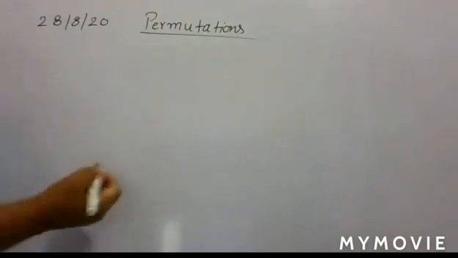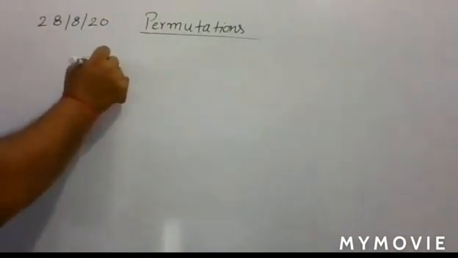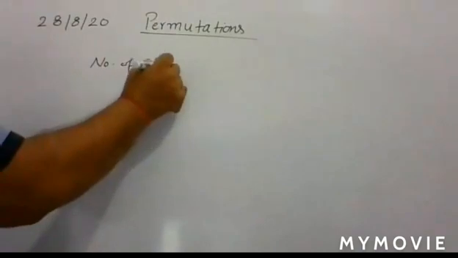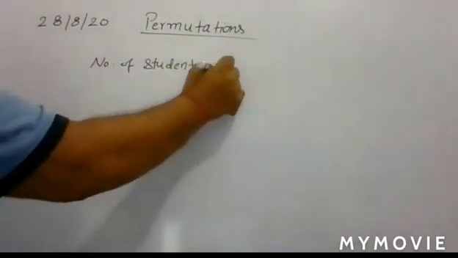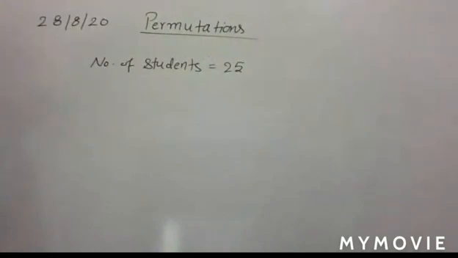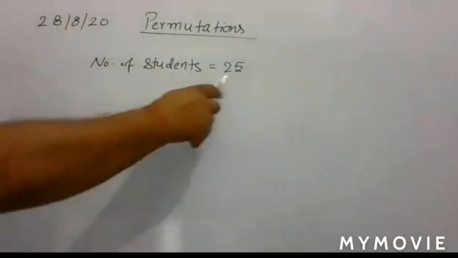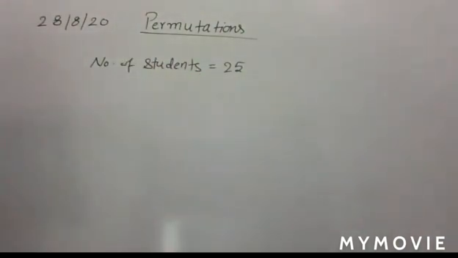Okay, so just see. Here you have the total number of students, which is equal to 25. And out of these 25 students, 10 students are chosen for the excursion party. And in these 25 students, 3 students are very close friends, and they have decided that either all of them join the party or none of them will join the party. So here you have two cases.